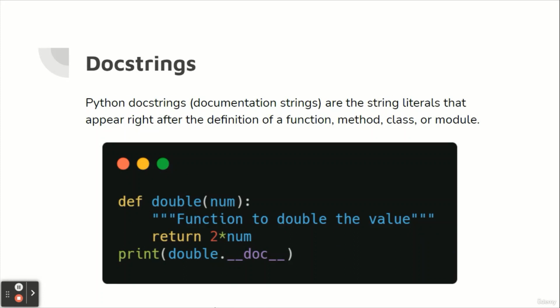Docstring is short for documentation string. Python documentation strings are string literals that appear right after the definition of a function, method, class, or module. Triple quotes are used while writing docstrings. As already mentioned, they appear right after the definition. This separates docstrings from multi-line comments using triple quotes.